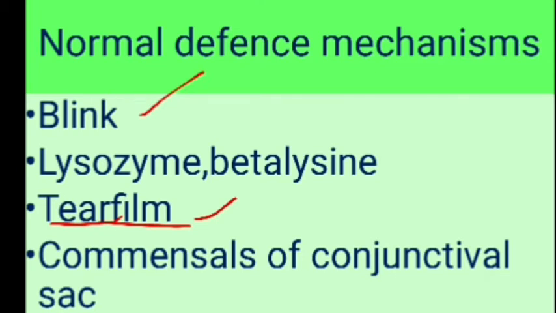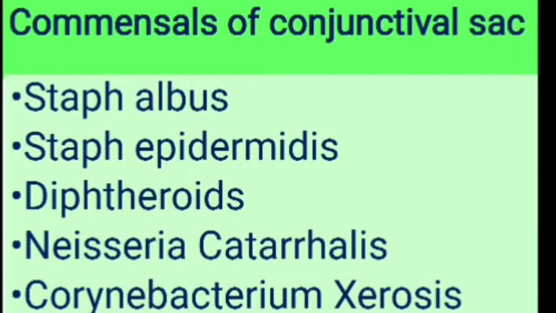Then we have a group of organisms in the conjunctiva which increase the local immunity. These are called the commensals of the conjunctiva. Which are the commensals of the conjunctiva? Staph albus, Staph epidermidis, diphtheroids, Neisseria catarrhalis and Corynebacterium xerosis. This can be asked for your 3 mark questions as well as in viva. What is the function of these commensals? They help to defend the ocular surface from pathogens by increasing the local immunity.